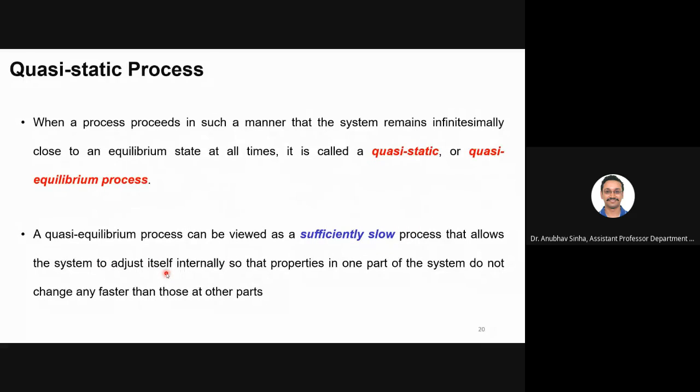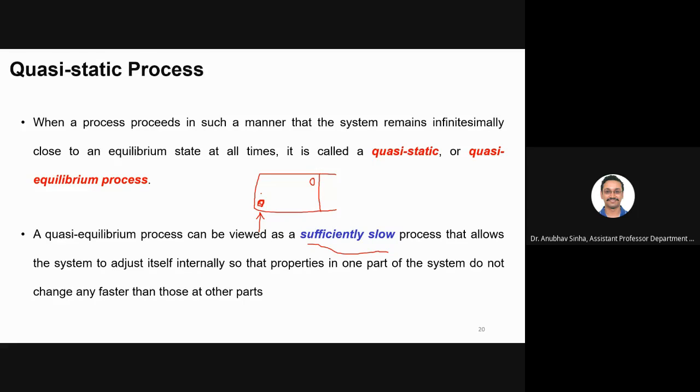For example, I used the example last time when I said, let us say you have a piston cylinder arrangement. If I start heating it from this point, generally what will happen? The region which is near the heating point will become hot as compared to the region which is far from it. So if you supply a large amount of heat or you heat very fast, this becomes hot, this is cold, right? But if you provide a very small amount of heat, if you heat very slowly, infinitely slowly, we assume that at all times the temperature is uniform within the cylinder.